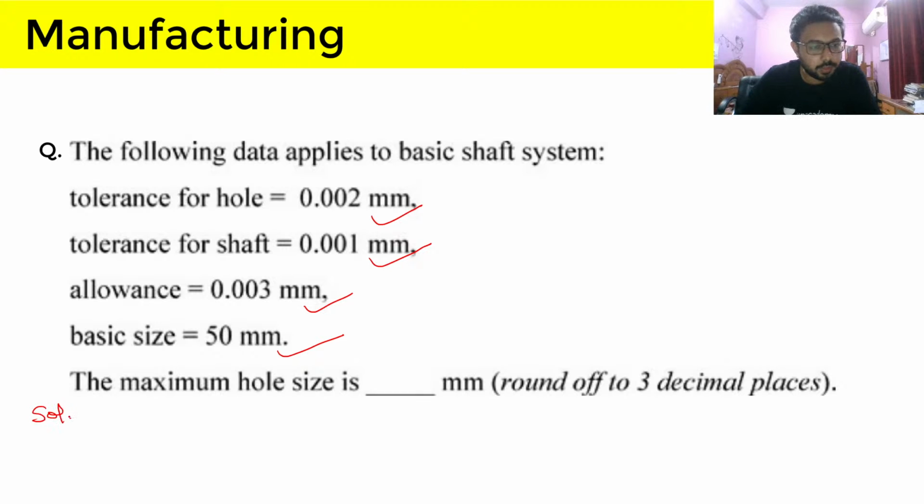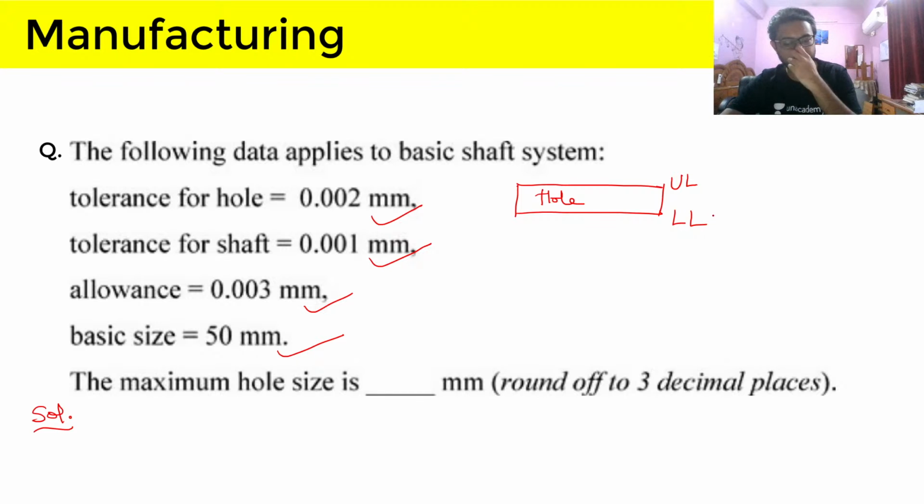So let's solve it. What is asked? Maximum hole size is asked. First of all, we will see what is given. Let us make this the hole tolerance: this is the hole, this is the upper limit, this is the lower limit. I am just drawing this roughly.